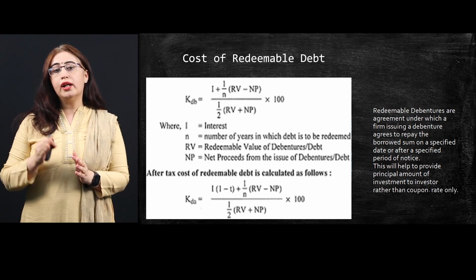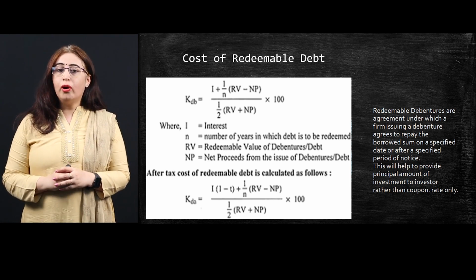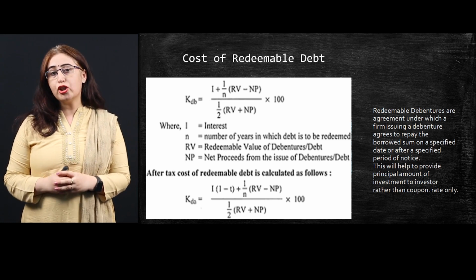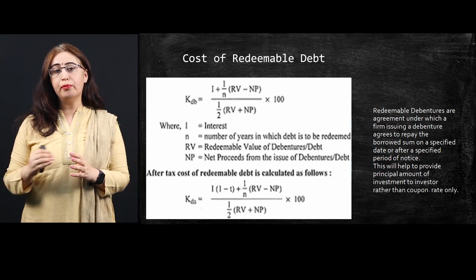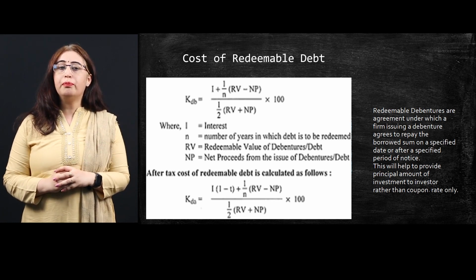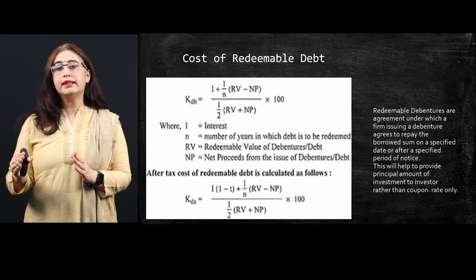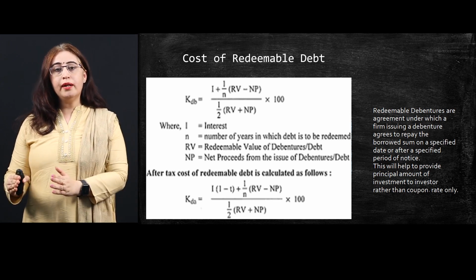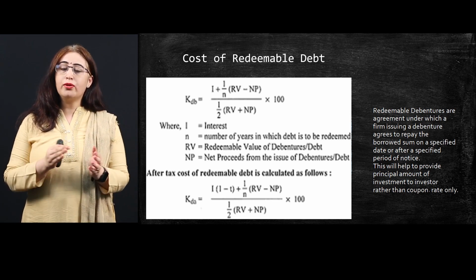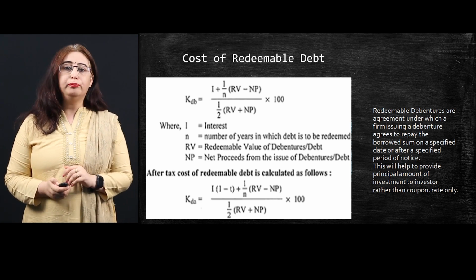We multiply by 100 to convert it into a percentage. This is the formula for redeemable debt before tax. Similarly, for after tax, do the same as we did in the irredeemable example.